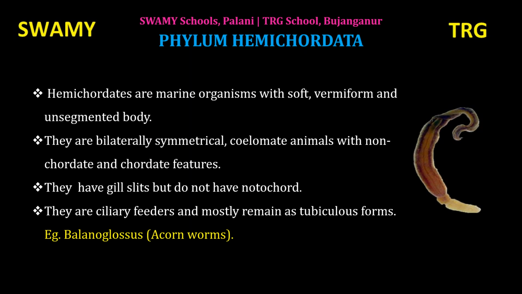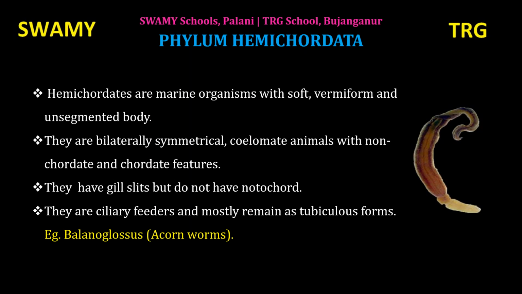Hemichordates are marine organisms with a soft vermiform, that is worm-like structure, and unsegmented body. There is no segment in their body. They are bilaterally symmetrical, true coelomate animals with non-chordate and chordate features.